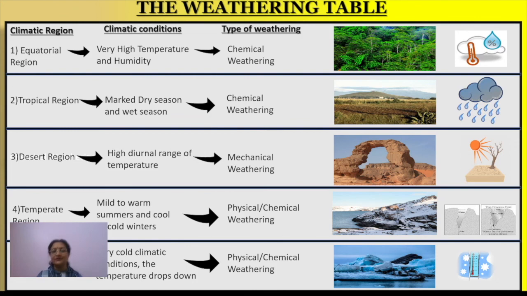Understood now? And the last one is the polar region, the region which is totally frozen. So there, do you think physical weathering is possible? In certain parts, in the outer parts or the margins of the polar region, you will find frost action becomes possible in certain conditions.